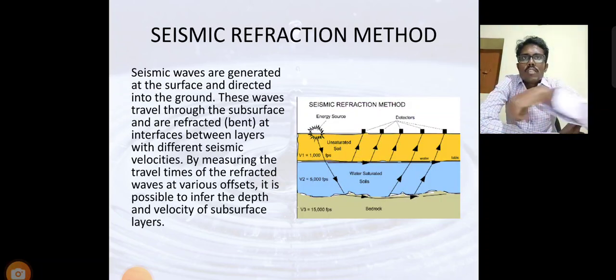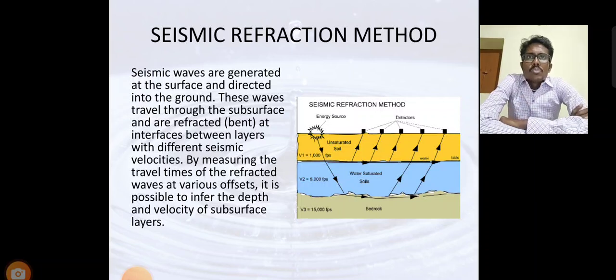Next one, the seismic refraction method. Seismic waves are generated at the surface and enter into the ground. These waves travel through the subsurface and are refracted, or bent, at the interface between layers with different seismic velocities. By measuring the travel times of the refracted waves at various distances, it is possible to infer the depth and velocity of subsurface layers. This is called the seismic refraction method.